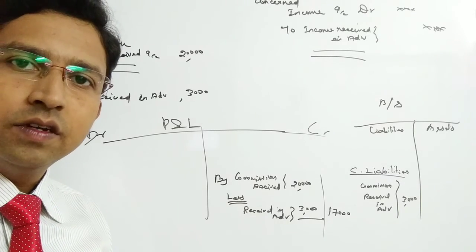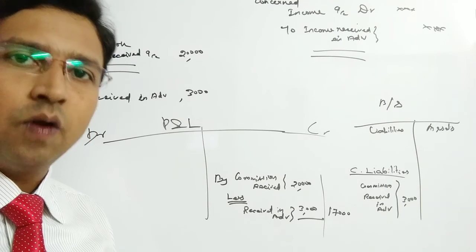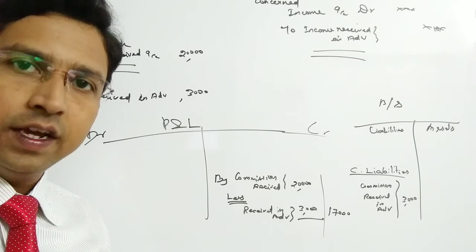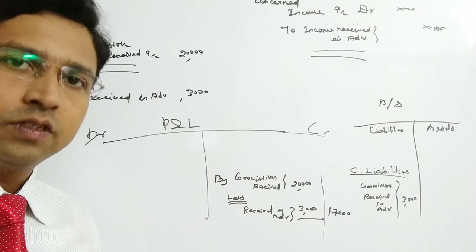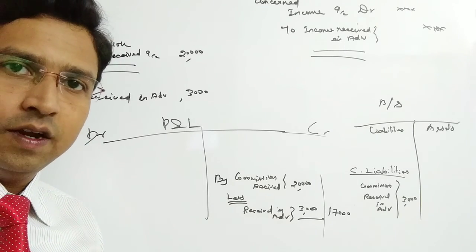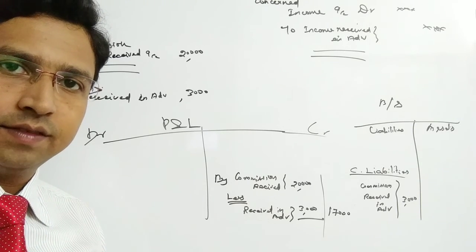As we mentioned earlier, just as we add outstanding income, whatever we have received in advance also should be deducted in order to ascertain the exact profitability.